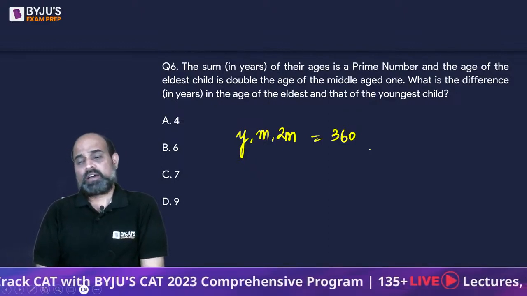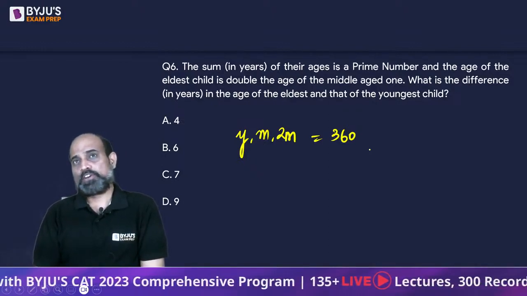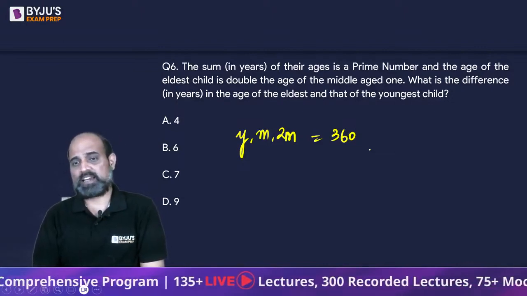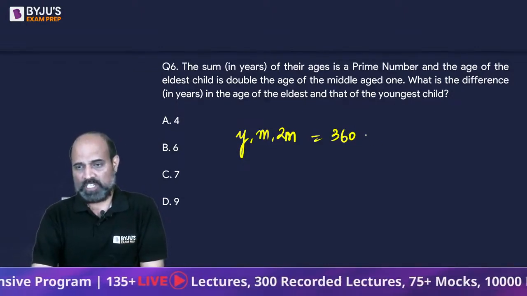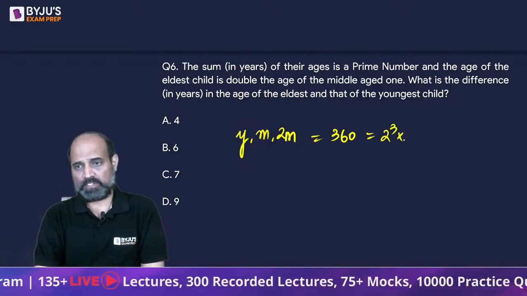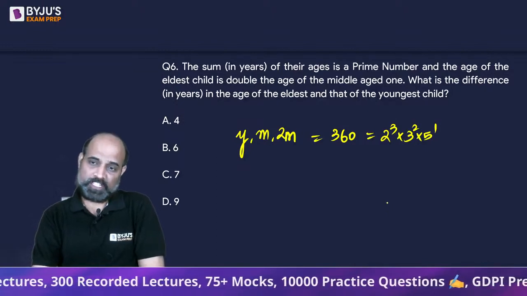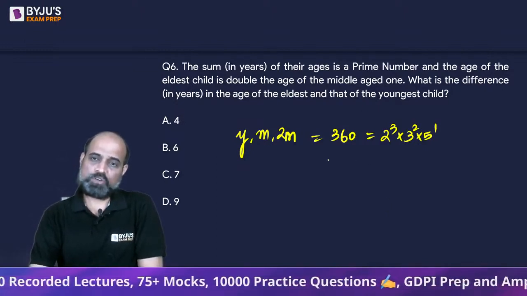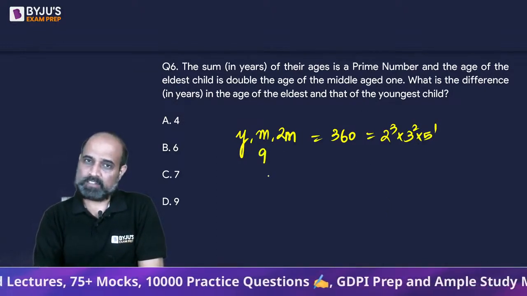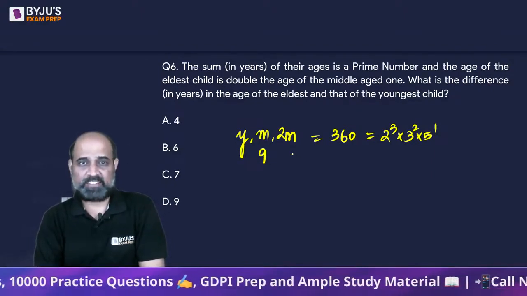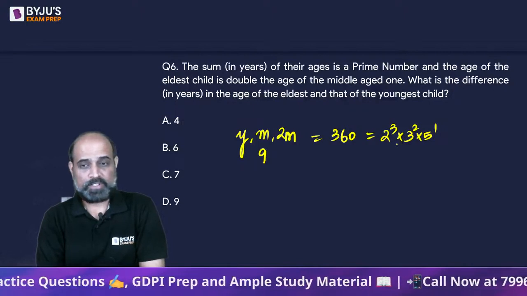Now, we have to think of m as a number such that it's double. So 360 can be written as, let's prime factorize it again. If I want a double, I can't obviously take this as 9, because what will the double of 9 be? 18. 9 into 18, those many 3's we don't have, right?